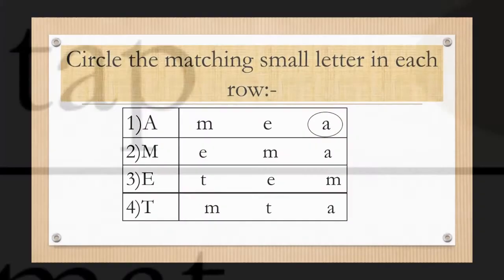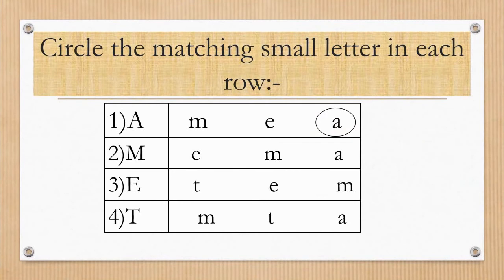Our next activity is circle the matching small letter in each row. At one side the capital letters are given and at the other side three small letters are given. So you have to circle the matching small letter. For example, the first letter is A and at the other side three letters are given.